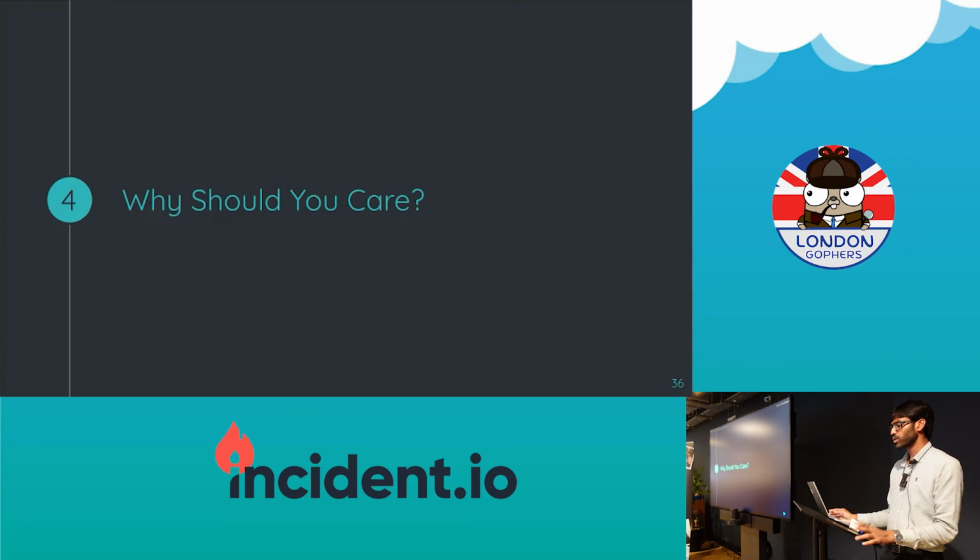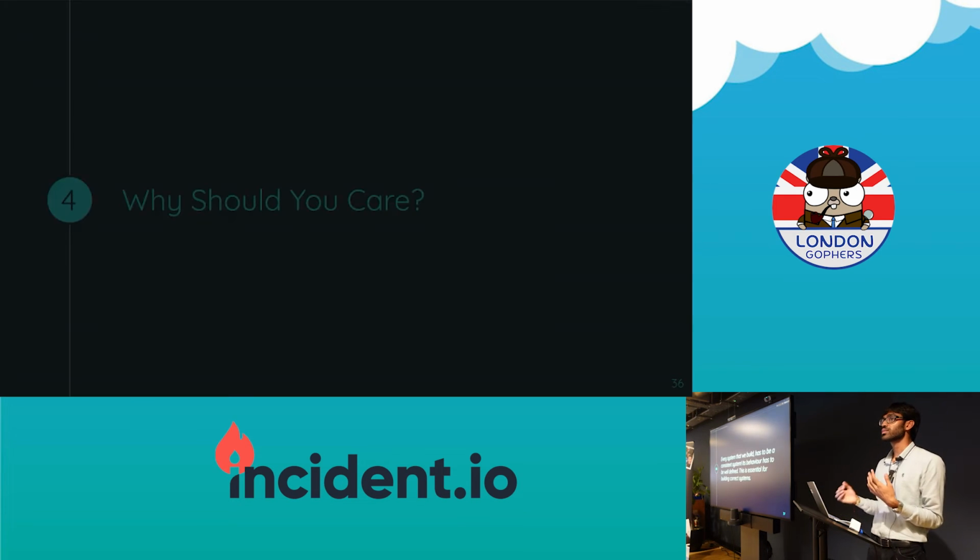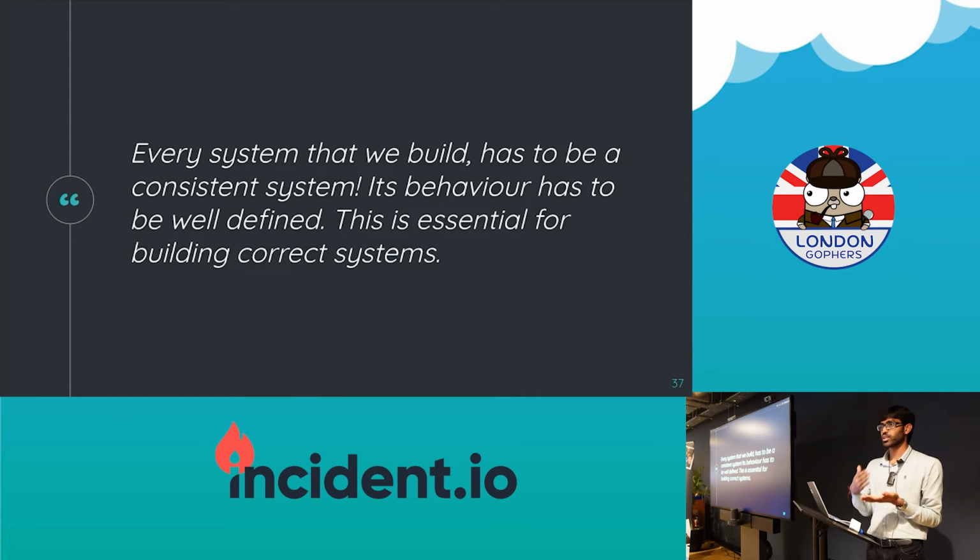So okay, why should you care? The simple reason is that the systems you want to build should be correct. They should be well defined. Somebody using them should not be confused as to what's going to happen. It should be a well defined system. So this is the crux of what I have explained: every system that we build has to be a consistent system.